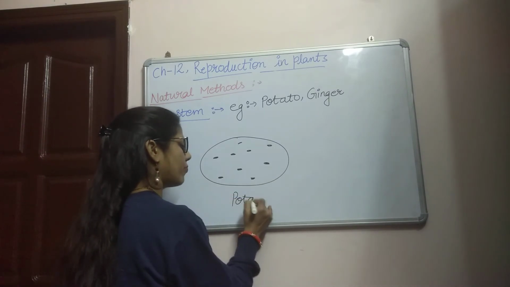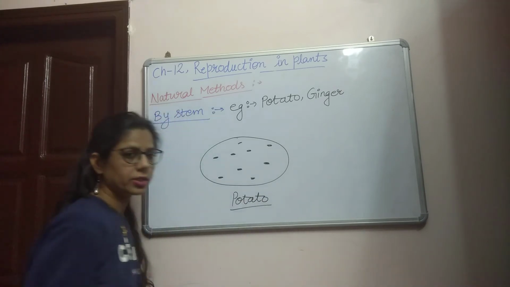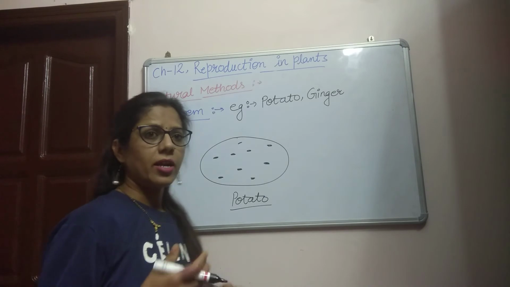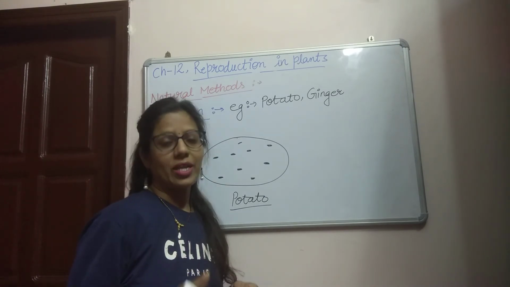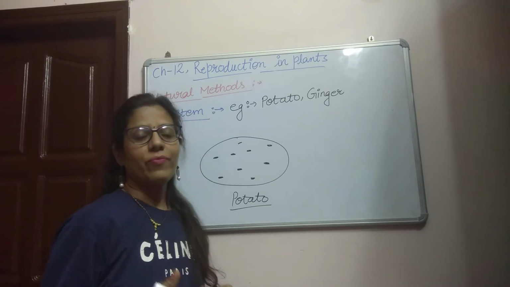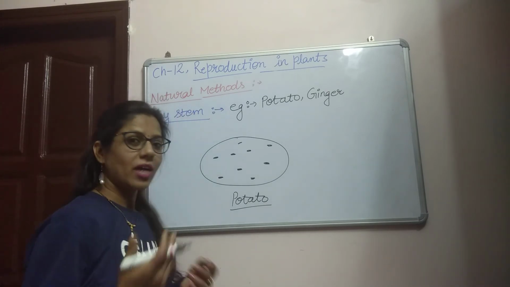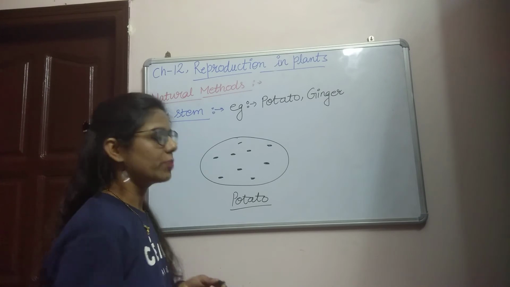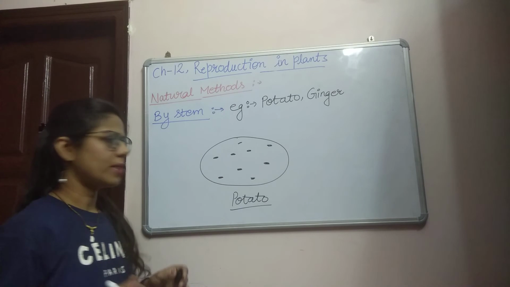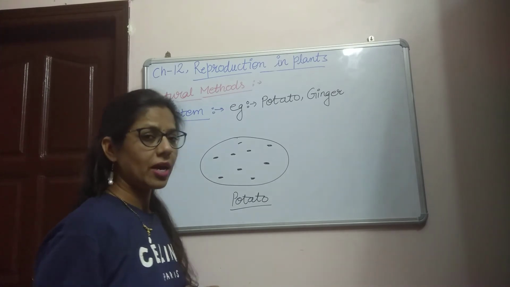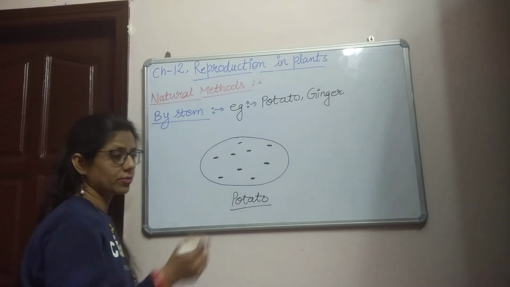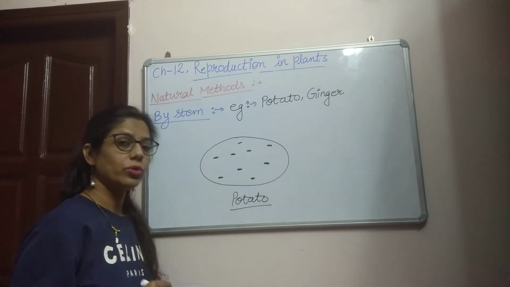All of you have seen potato so many times, it is generally available in our home, because most children like potato, they like chips or french fries, and all these items are made from potato. So all of you have seen a potato many times at home, and it is easily available. I think we have seen these types of eyes present on the potato.